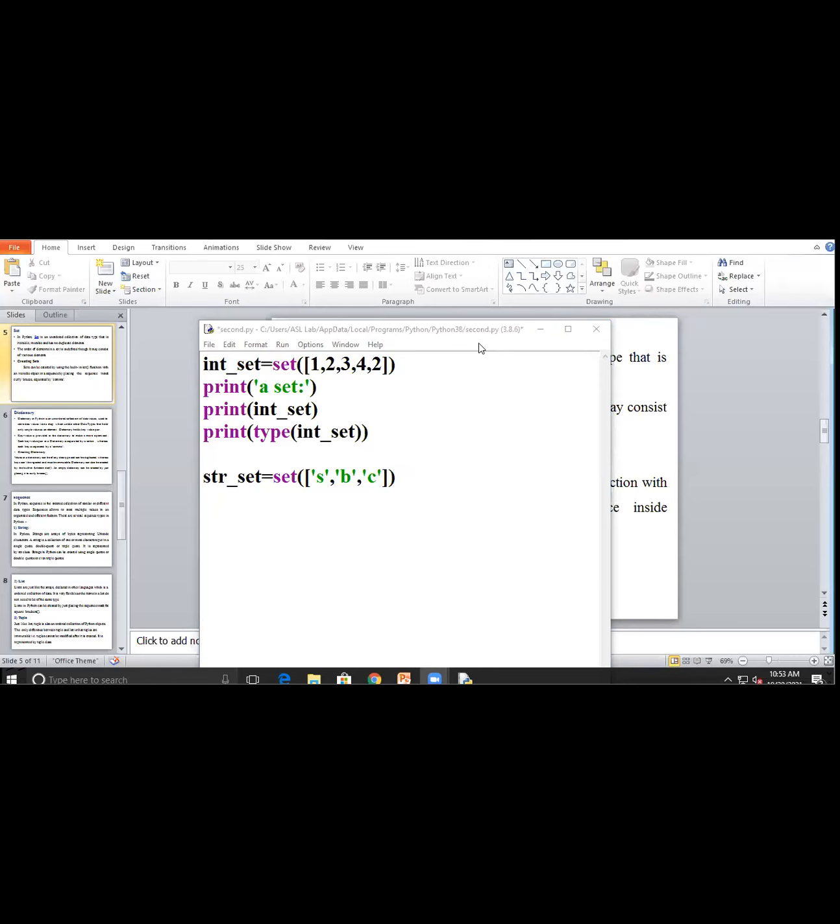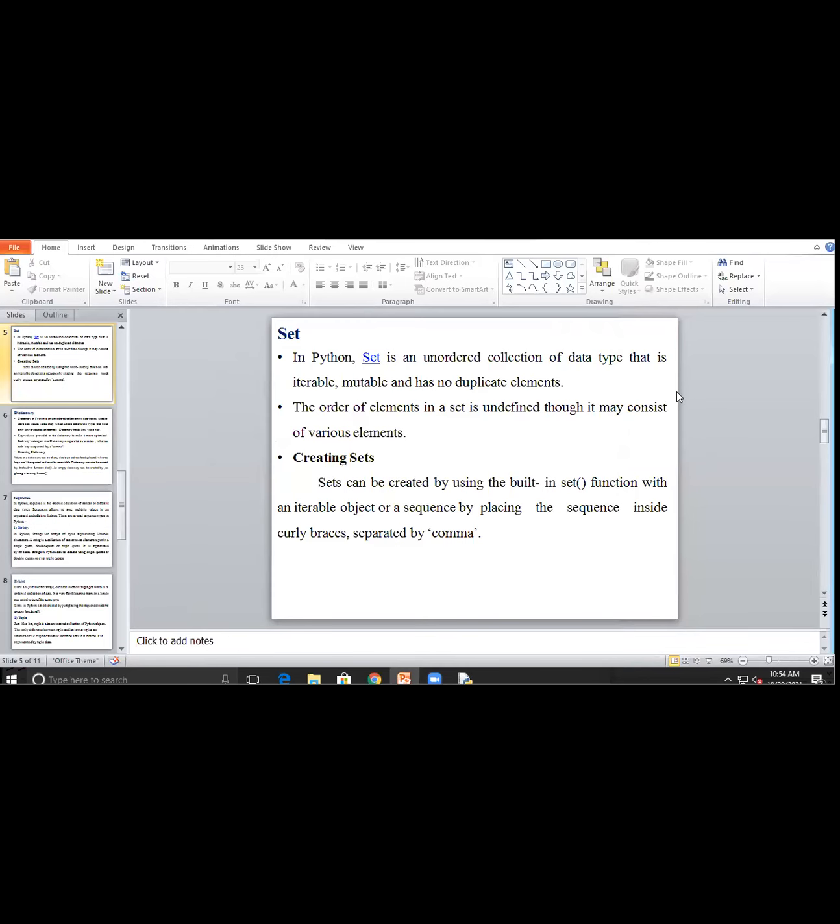Ma'am, please repeat this. Which part, the problem statement or the whole concept of set? The whole concept of set. Okay, set concept means what? It is unordered. You know what is the meaning of unordered? It doesn't have any sequence or any order. So in Python, a set is a collection of unordered data items.